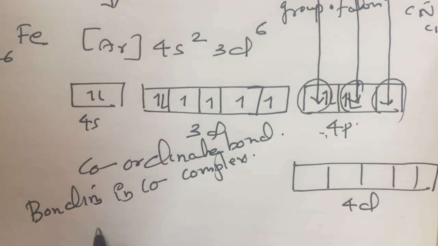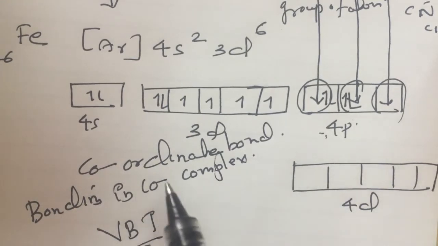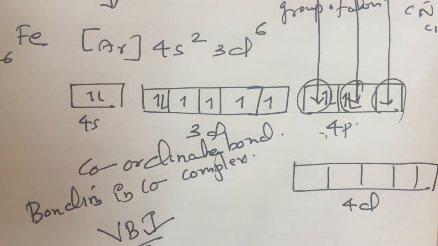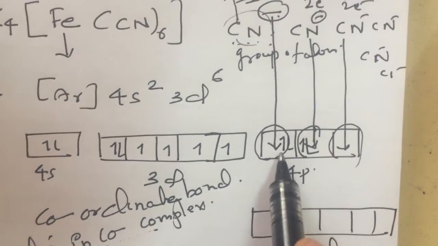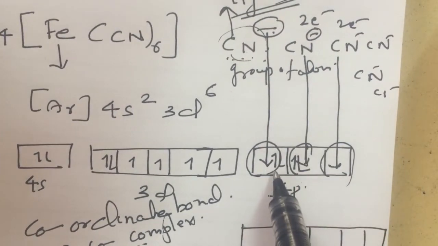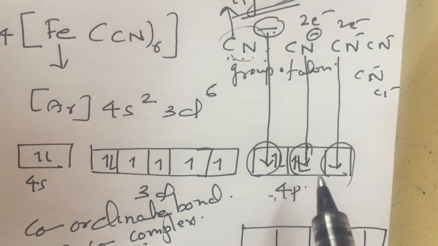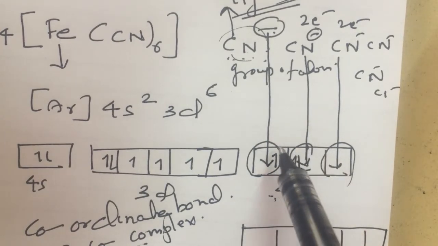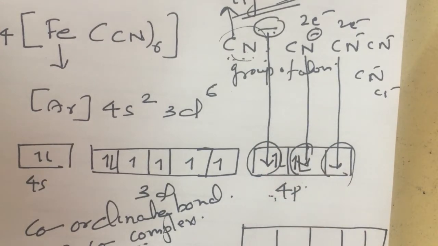The topic name is VBT. After naming of coordination complexes, I will explain valence bond theory, and this theory will clearly explain the bonding in coordination complexes, the exact position of electrons from the ligand, and where these electrons enter in the vacant orbitals.